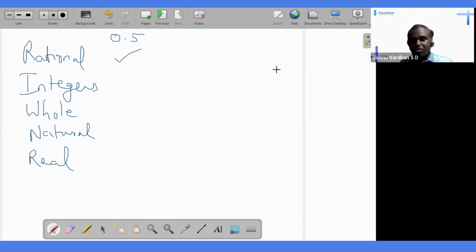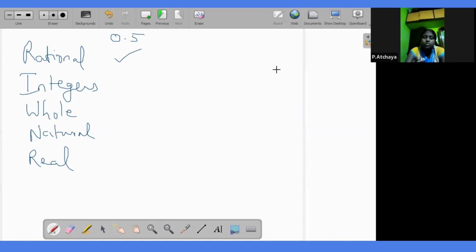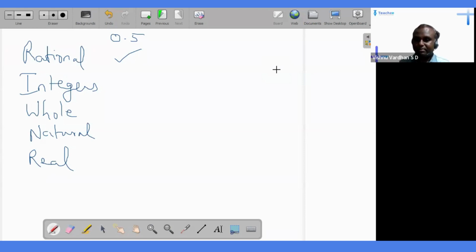So is it a natural number? No. Is it a negative of a natural number? No. Is it a 0? No. It doesn't qualify any of these three criteria. Then how can it be an integer? So 0.5 is not an integer. It is not an integer.